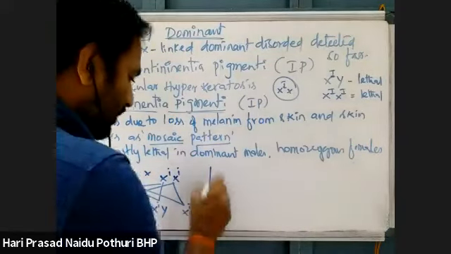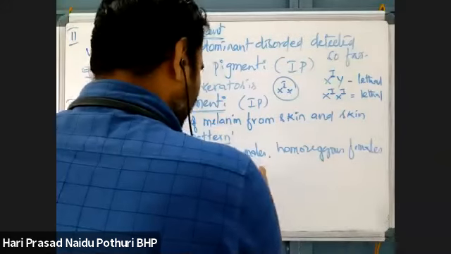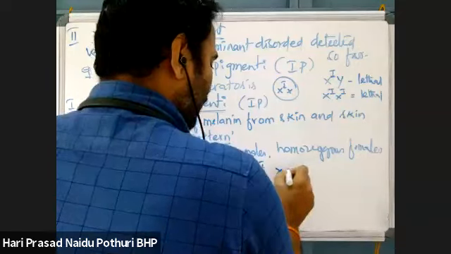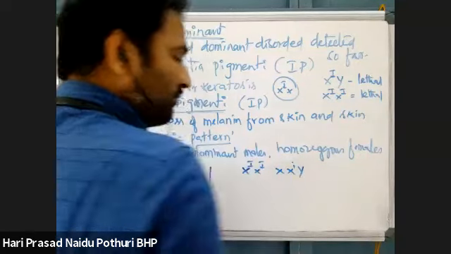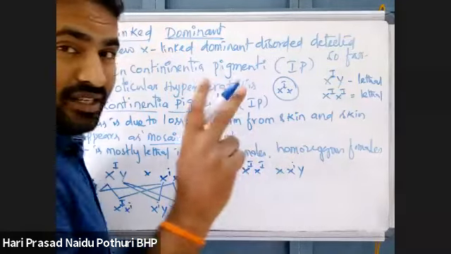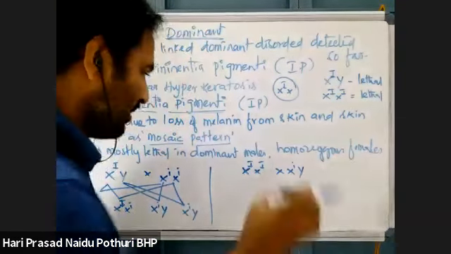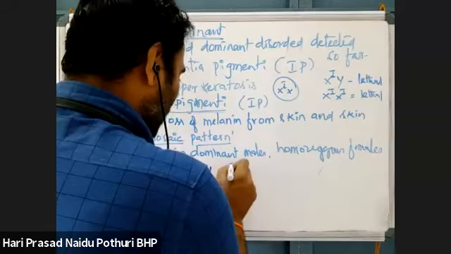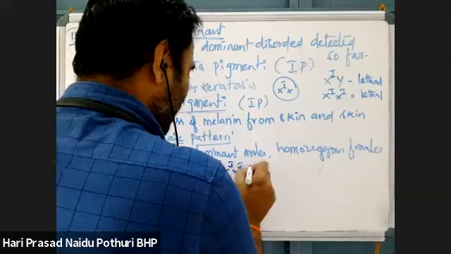Okay. Suppose the mother is IP, XI XI, and the father is normal. The mother is homozygous IP. The mother can be of two types, and I will show both types also.